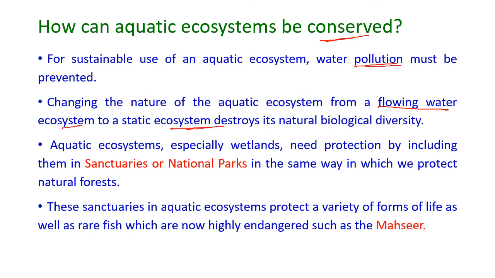The aquatic ecosystems, especially the wetlands, need protection by including them in sanctuaries or national parks, in the same way in which we protect the natural forests. These sanctuaries protect a variety of life forms as well as rare fish which are now highly endangered, such as the bashir.